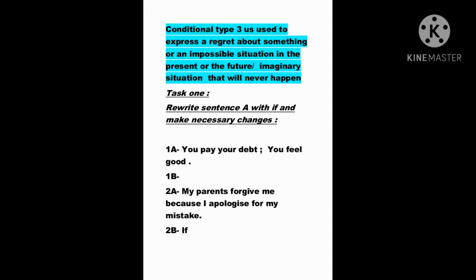We move to practice. For task 1, rewrite sentence A with if and make necessary changes. So here we have sentences; we rewrite them to express a condition. A: you pay your debt, you feel good. So we say if, and we put the verbs in the correct or suitable tense. My parents forgave me because I apologize for my mistake. This is the second example. We say if, and as you see, the verbs are in the present simple for both examples here.